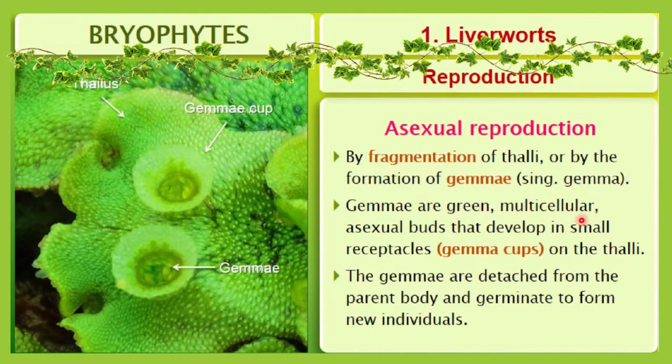Gemmae are green and multicellular. Here you can see this is the gemma cup. The gemmae are multicellular asexual buds that develop in small receptacles called gemma cups on the thalli.